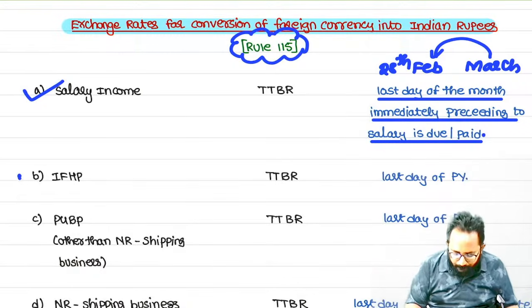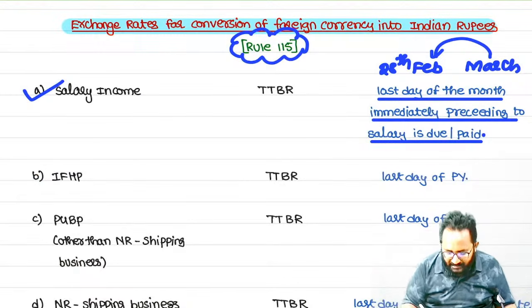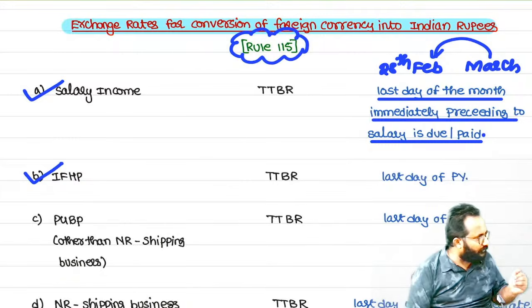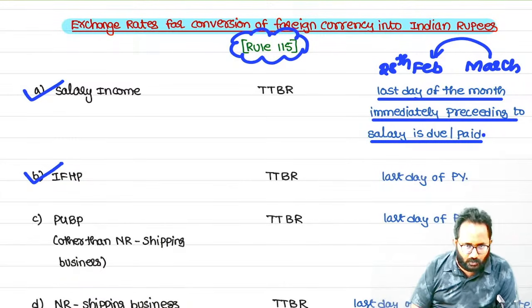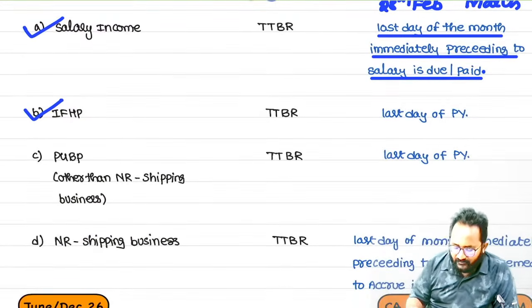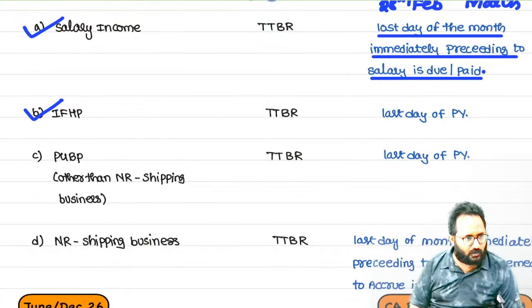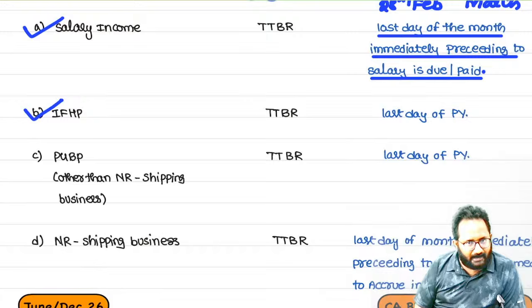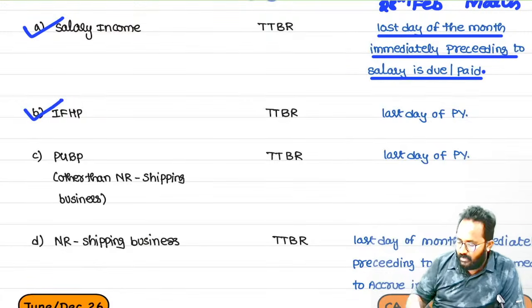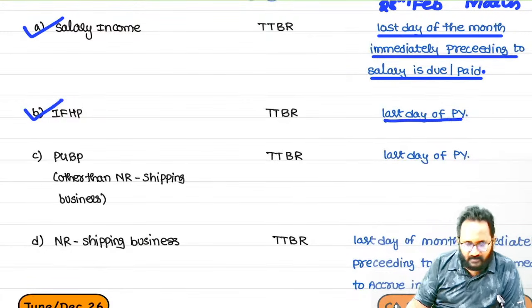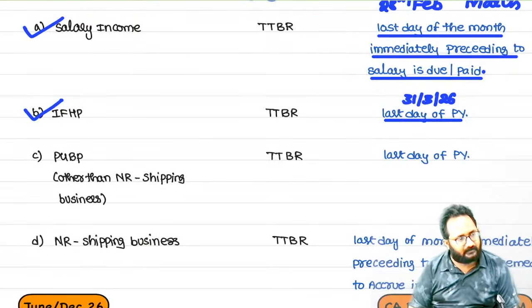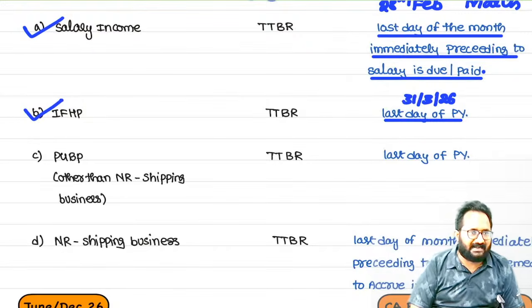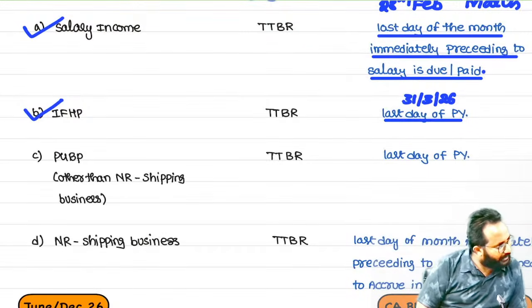Next, house property income, if you have it in a foreign country and they give that amount in foreign currency, how to convert into Indian rupees? Here also they clearly say buying rate only please take. Even though they give the selling rate, ignore it, please take only the buying rate. But which date buying rate? The last day of the previous year, that is 31st March of the present previous year. Here the end date rate we have to take.